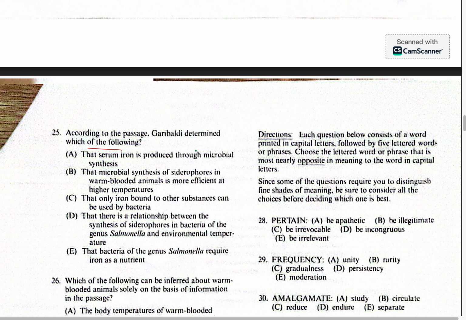So, the serum iron is produced through microbial synthesis, no. That microbial synthesis of siderophores in warm-blooded animals is more efficient at higher temperatures, no. That only iron bound to other substances can be used by bacteria, no. That there is a relationship between the synthesis of siderophores in bacteria of the genus Salmonella and the environmental temperatures. This is exactly what we wanted. So this is the answer. And the last is that bacteria of the genus Salmonella require iron as a nutrient. That was not Garibaldi's finding, right? We were looking for what he figured out.